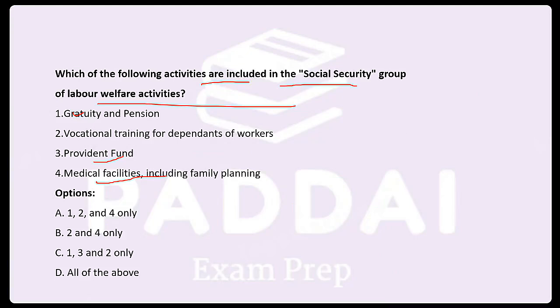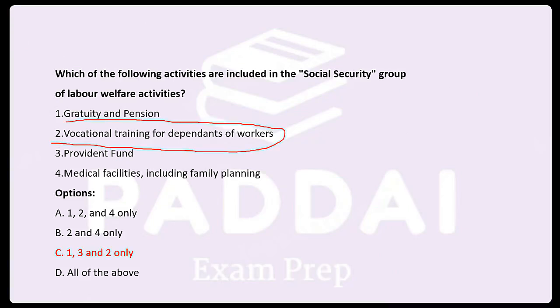this is something which can be within the presence as well as outside the presence. But vocational training for the dependents, this is not actually the social security activity. This is vocational training. Oh, sorry, I have marked here wrong.